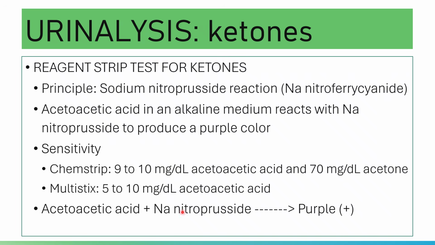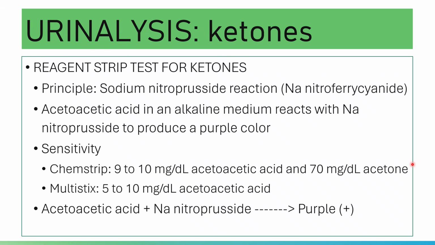For your Chemstrip, it has a glycine. If glycine is present, the method can detect acetone.